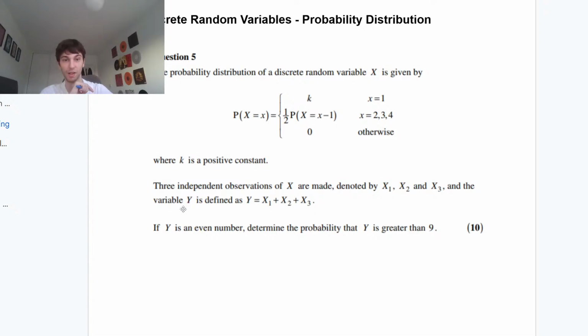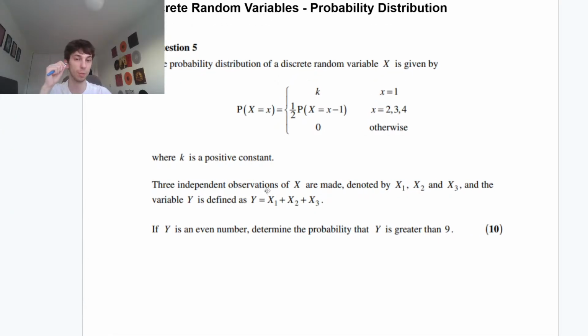That's a good point. So what do we have? Three independent observations of x are made: x1, x2, and x3. The variable y is defined as x1 plus x2 plus x3. Each time we generate a value of x, we have these probabilities that we can now fill in because we know what k is. We know the probabilities of getting each value, and y will be the sum if we generate 3 values of x and add them up.